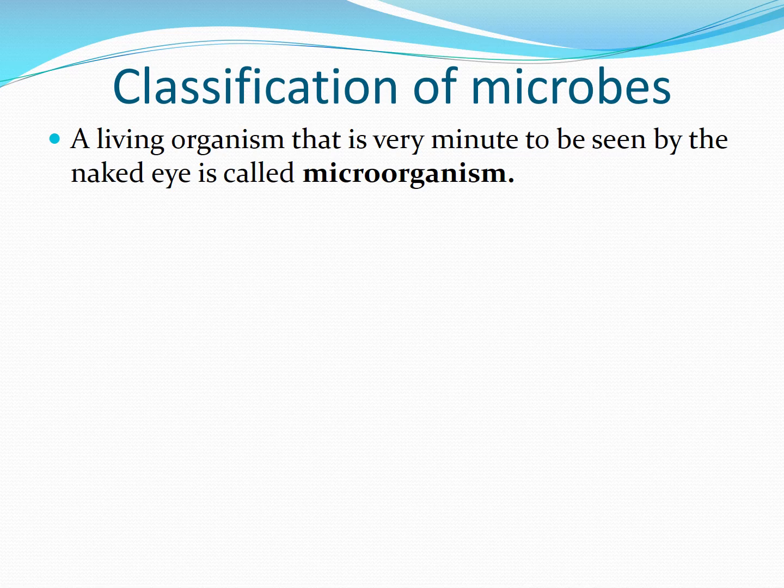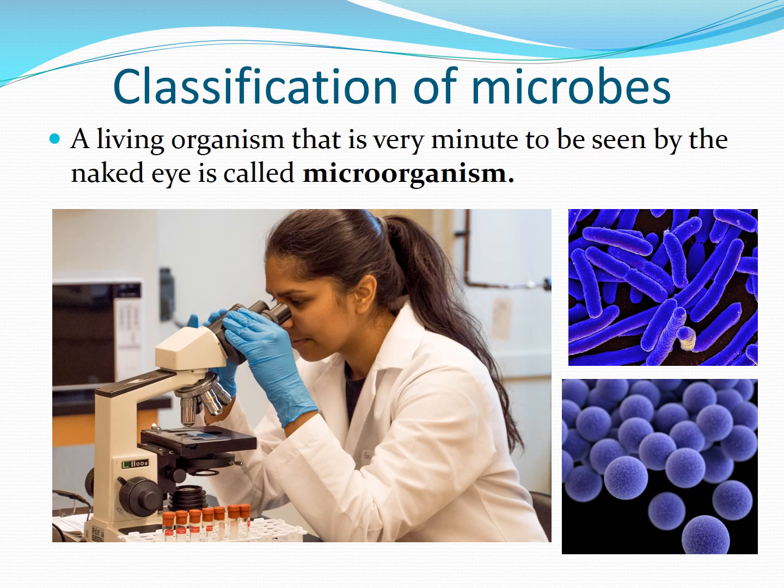Microbes are the living organisms that are very tiny or minute to be seen by the naked eye. That is why to observe such organisms we need to use an instrument like the microscope. The microscope uses lenses and mirrors to magnify the image in such a way that minute organisms can also be observed carefully.